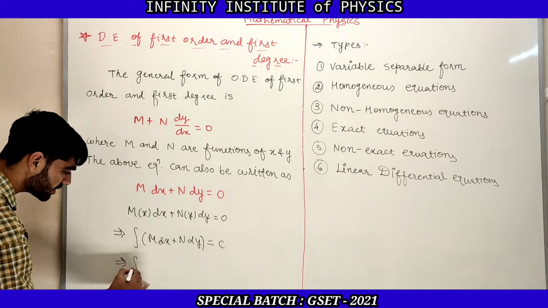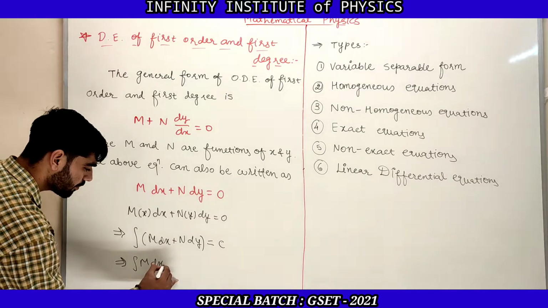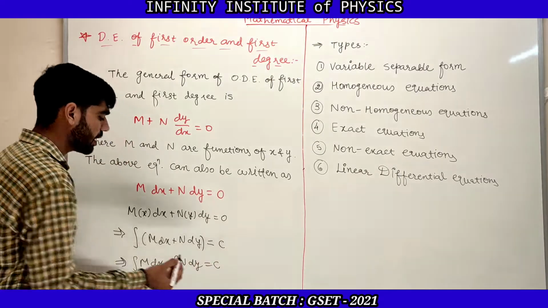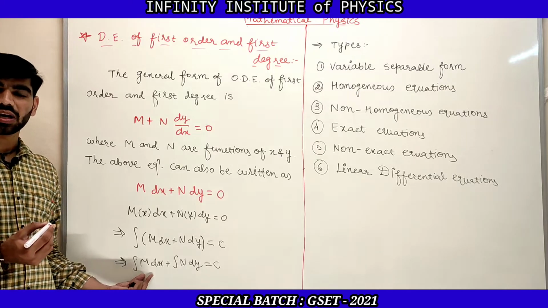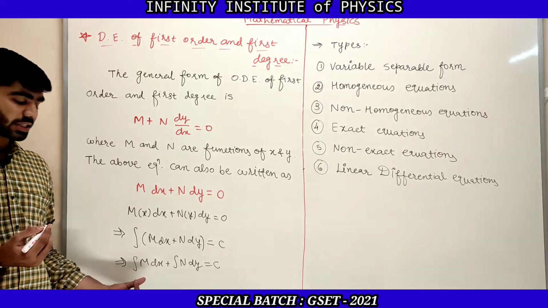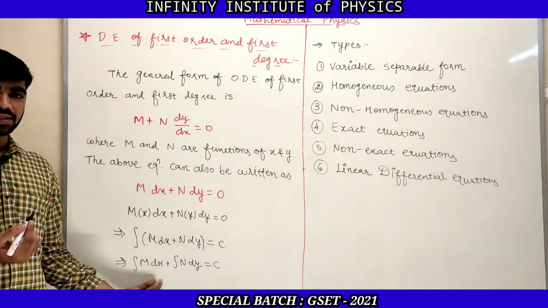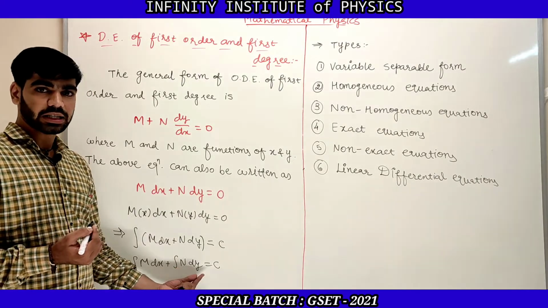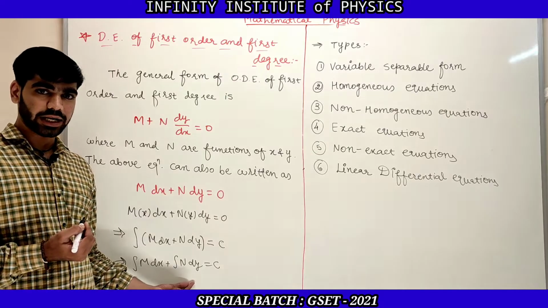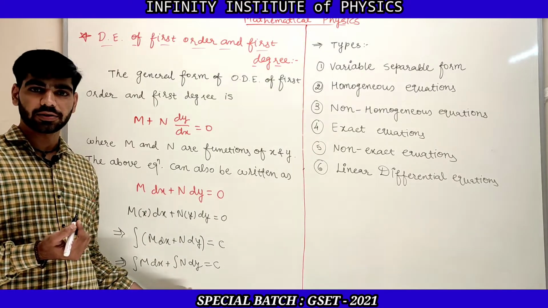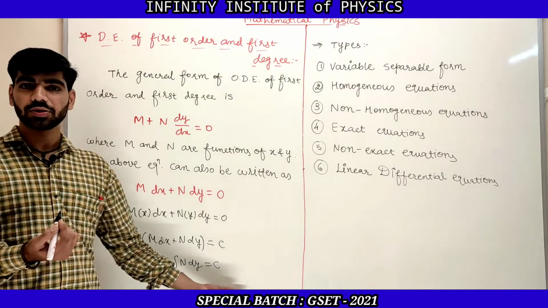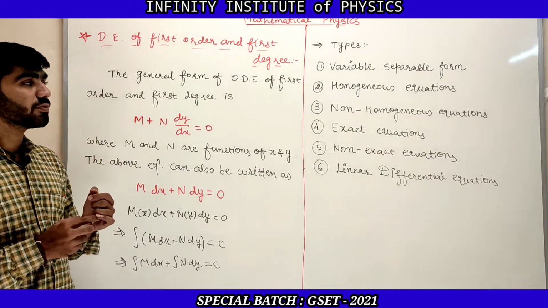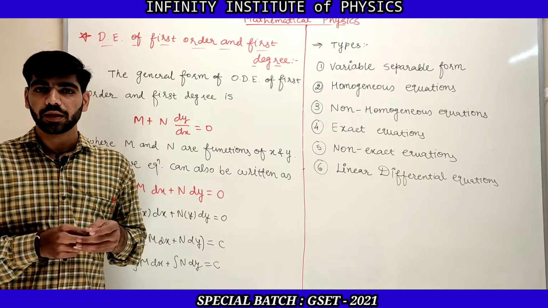So it is integration of M dx plus integration of N dy is equal to c. Now M is the only function of x, so you need to integrate with respect to x, and then you will get a function. N is a function of y only, so let us integrate with respect to y, then you will get another function, and the sum is equal to c, and that will be the solution for the case of variable separable form.